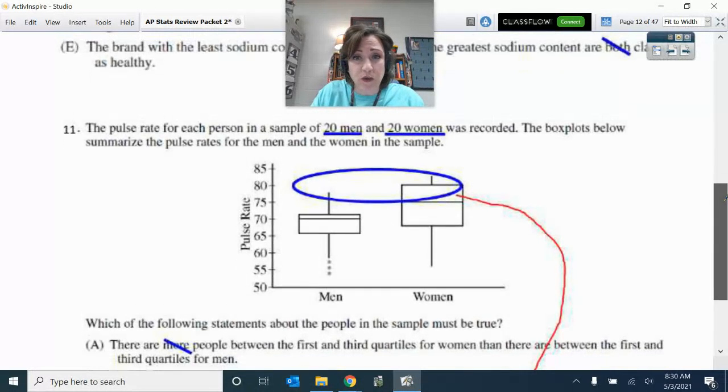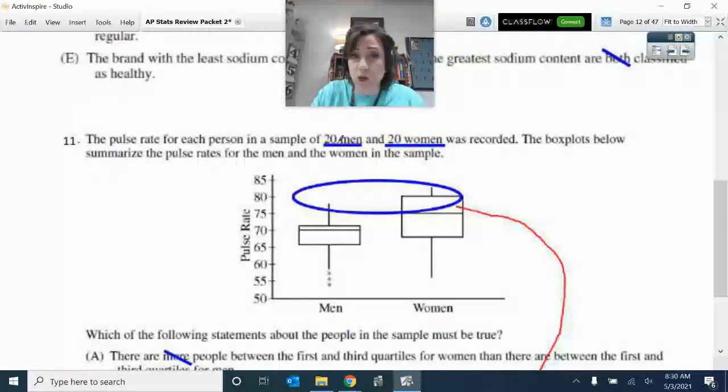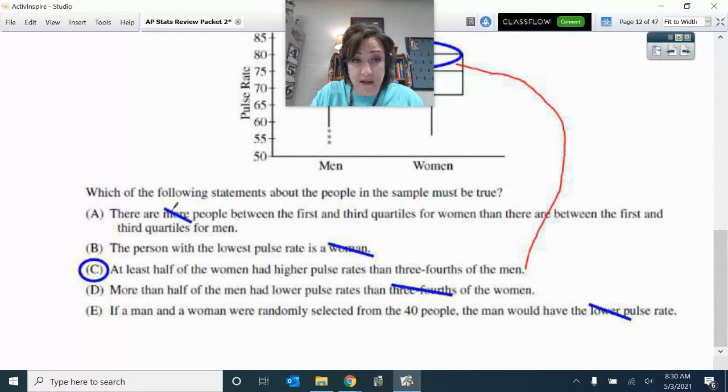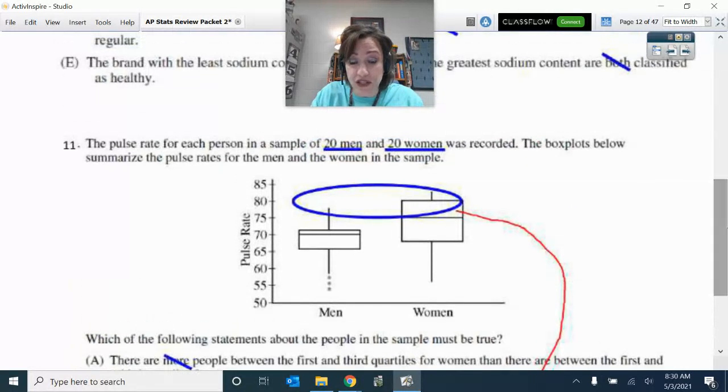And here is our last one. We do know that we have 20 men and 20 women. So that means that I could determine quartiles, the number in the quartiles. So do keep that in mind, that I could tell the quartiles here. At least half of the women had higher pulse rates than 3/4 of the men. And that's correct. This top half is more than at least 3/4 of the men.